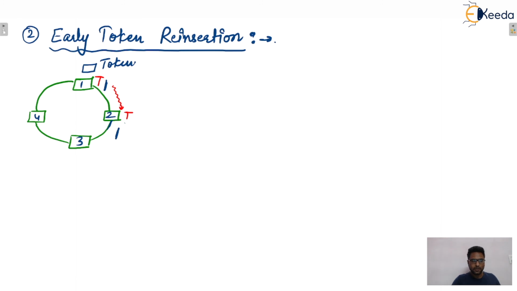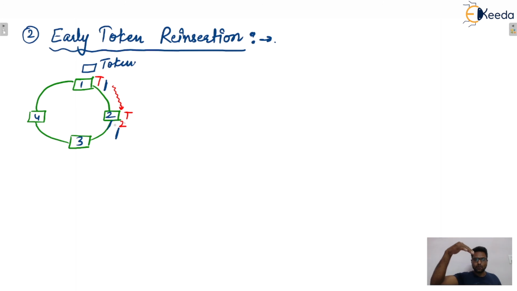Station 2 will hold the token and transmit its data packets. Let's say that is data 2. As soon as data 2 is transmitted by station 2, the token will be released.